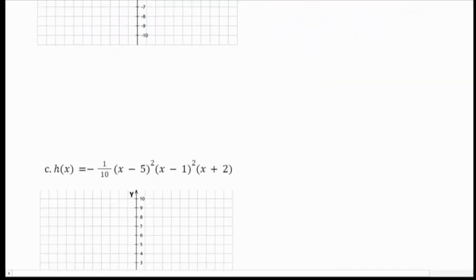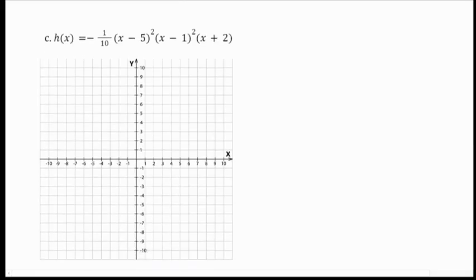Last one, same idea here. It's going to be a polynomial. So I'm first going to find my x-intercepts at +5, +1, and -2. It's going to bounce off at, let's do this in blue here, the +5. It's also going to bounce off at the +1, and it will go through at -2. Because it's a fifth, it looks like x squared, and x. It's going to be x to the power of 5.